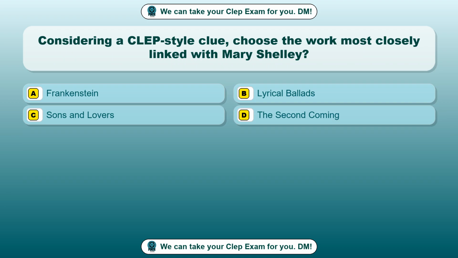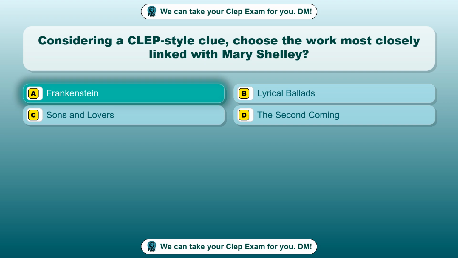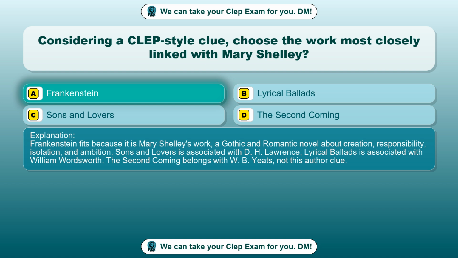Question 17. Considering a CLEP-style clue, choose the work most closely linked with Mary Shelley. Option A, Frankenstein. Option B, Lyrical Ballads. Option C, Sons and Lovers. Option D, The Second Coming. The correct answer is option A, Frankenstein. Frankenstein fits because it is Mary Shelley's work, a gothic and romantic novel about creation, responsibility, isolation, and ambition. Sons and Lovers is associated with D.H. Lawrence. Lyrical Ballads is associated with William Wordsworth. The Second Coming belongs with W.B. Yeats, not this author.